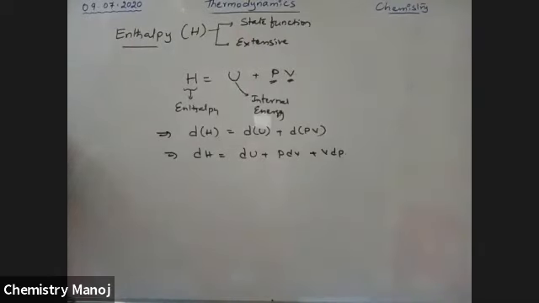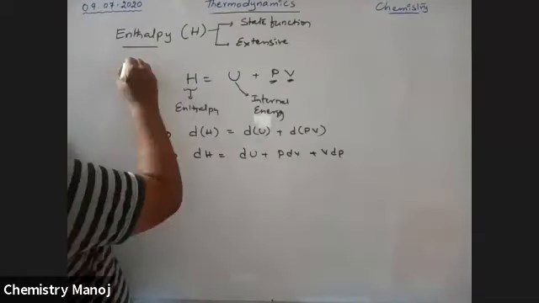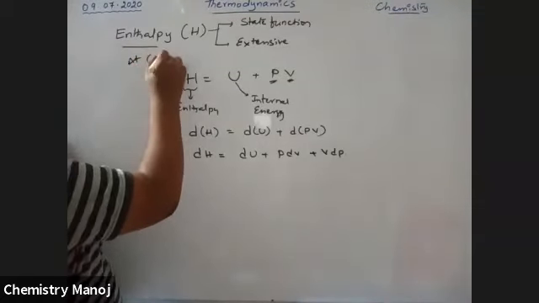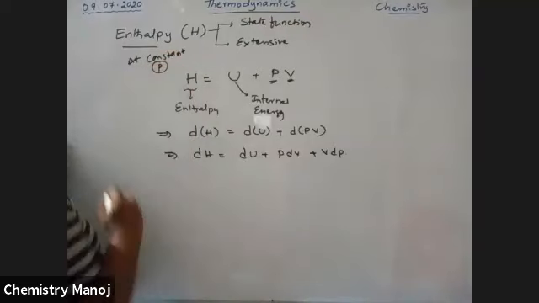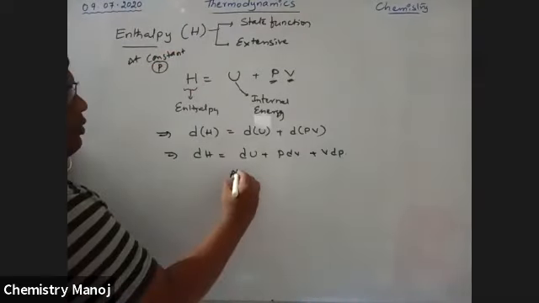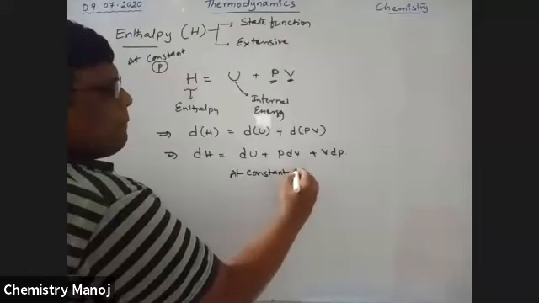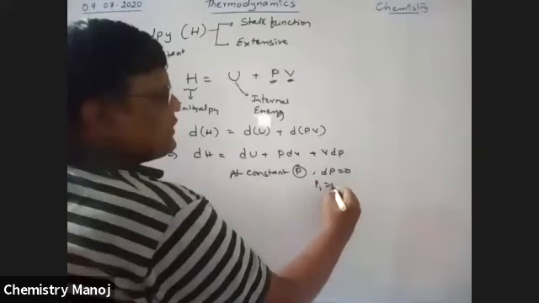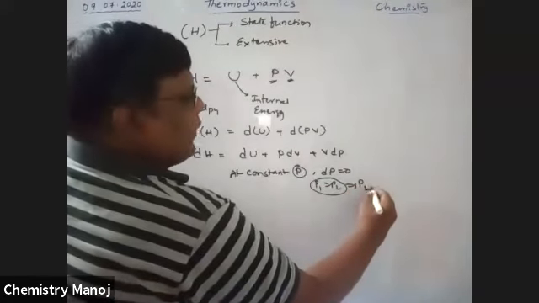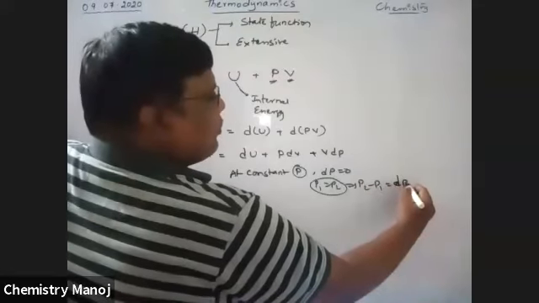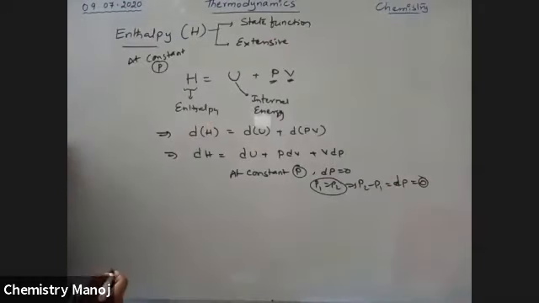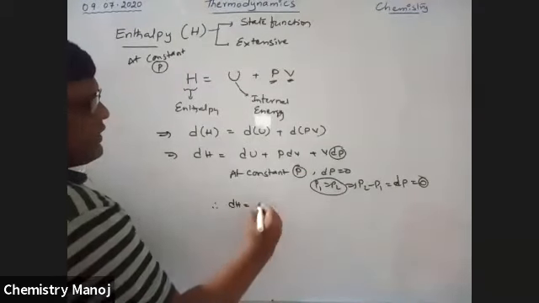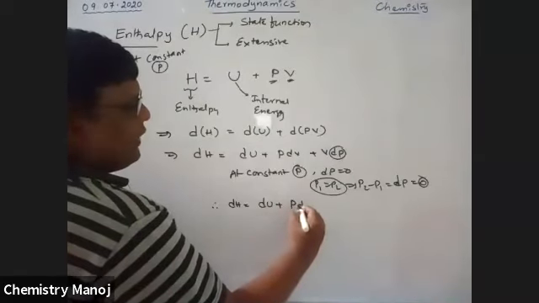VdP is a differentiation. But the process takes place at constant pressure. That means dP is equal to 0. That is nothing but P1 is equal to P2. Therefore, P2 minus P1, which is equal to dP, is equal to 0. So put the dP value equal to 0 here. Therefore, we will get dH is equal to dU plus PdV.